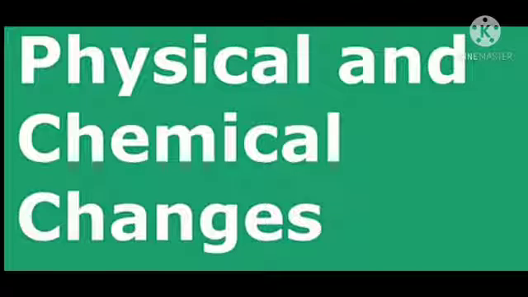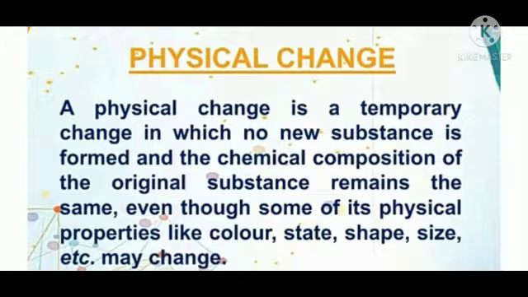Now next is physical and chemical changes. First we will study physical changes. A physical change is a temporary change in which no new substance is formed and the chemical composition of the original substance remains the same, even though some of its physical properties like color, state, shape, size, etc. may change. So, what are the characteristics of physical changes?